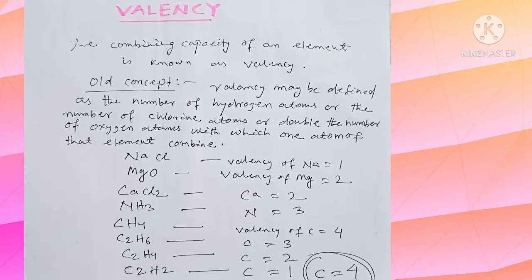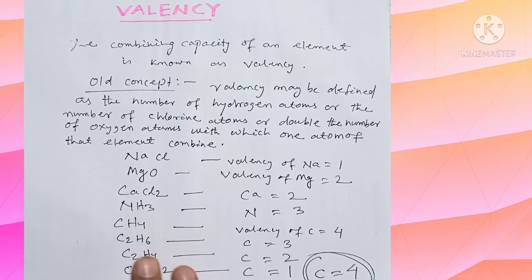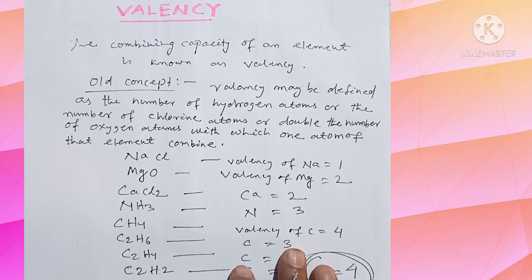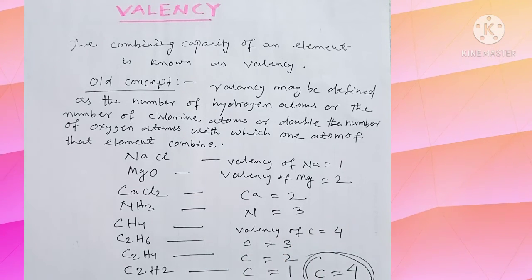So how can you know the valency of atoms? This old concept is not sufficient to define the valency of an element. Again, in case of metal nitride, there is no hydrogen, no chlorine, no oxygen. In case of metal sulfide, there is no hydrogen, no oxygen, no chlorine.